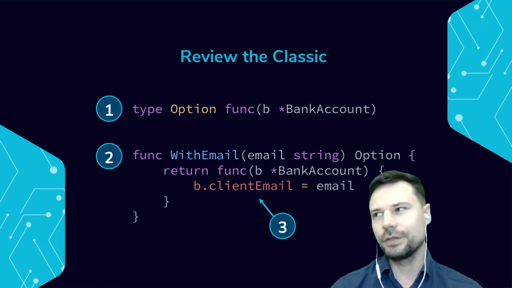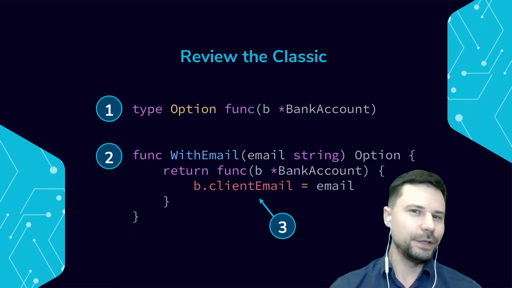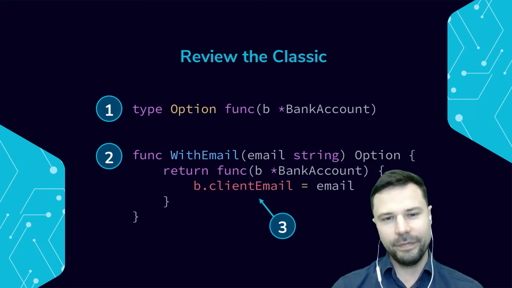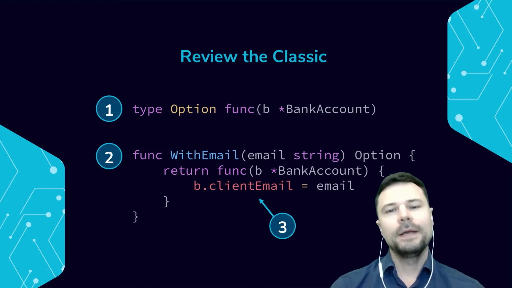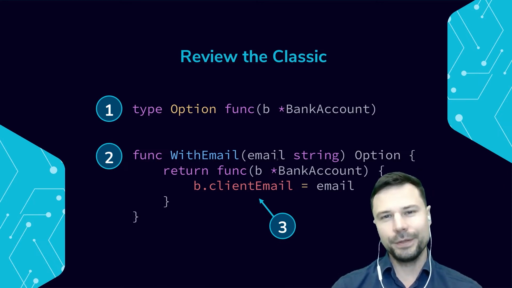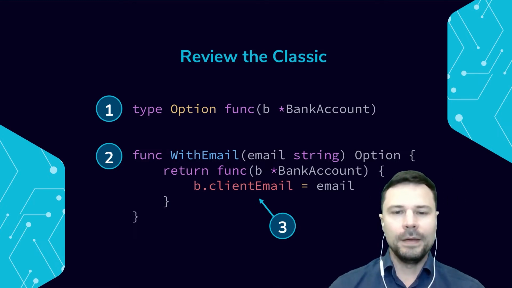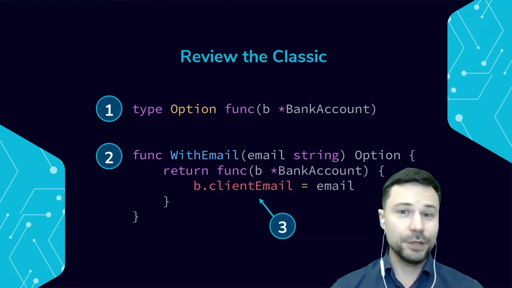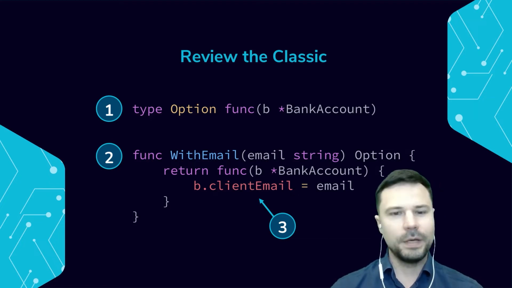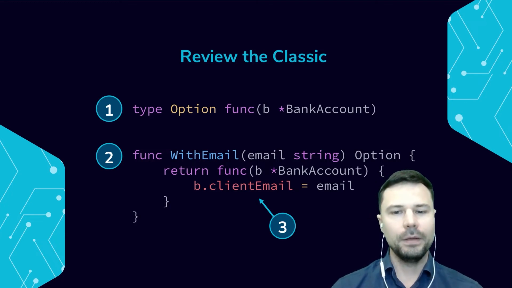This is how I first learned functional options from the Go community, and it took me a while to appreciate the value of it. This is just a really simple example. First, we will define a type called option, and an option will be just a function that will take a pointer to the thing we're trying to construct. In our example, it's a bank account. And once we have defined the type, let's create one option. We can make as many as we want, but let's create one option and call this option WithEmail. WithEmail will take a string and return an option.